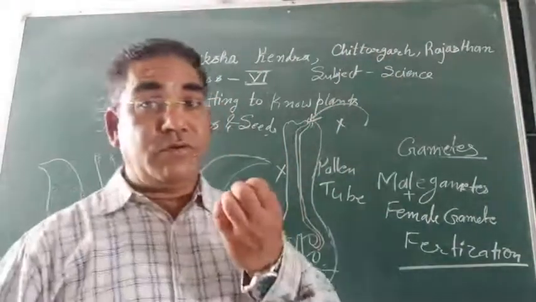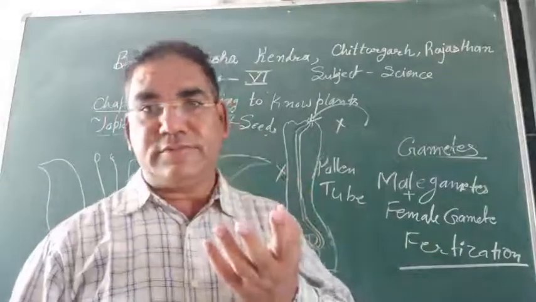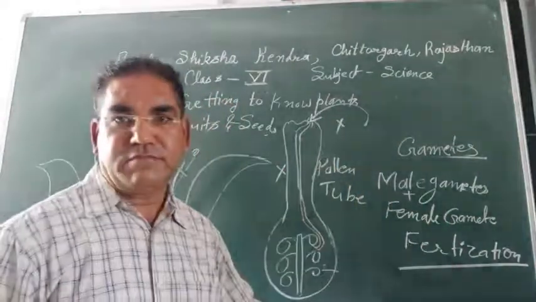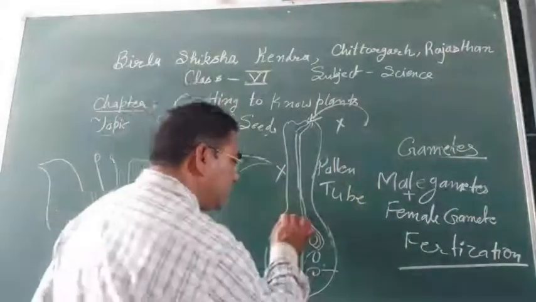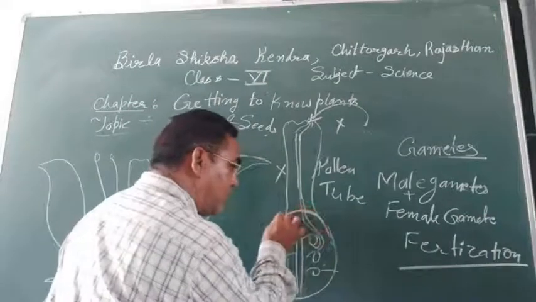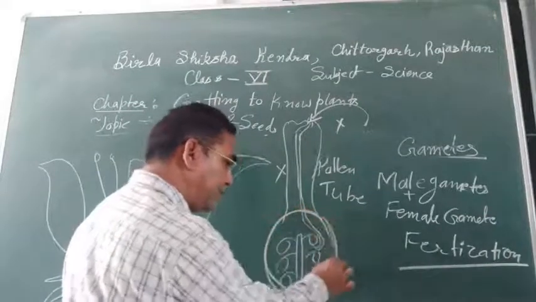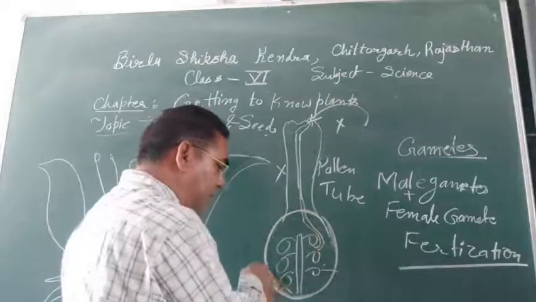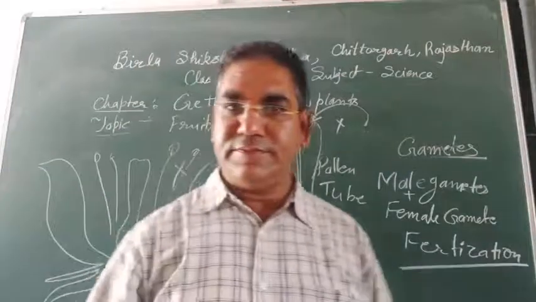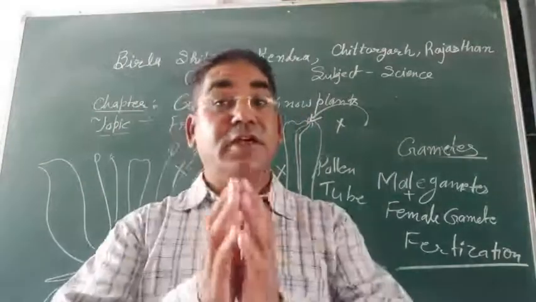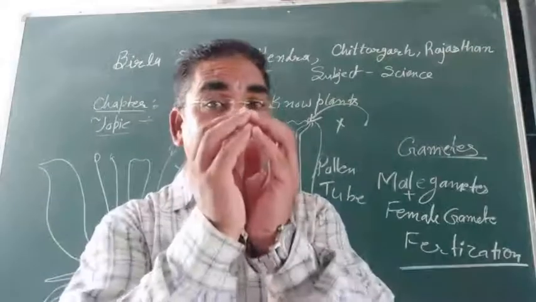Now what will remain in this part? This ovary part will remain over here, and this is now known as the ripen ovary.